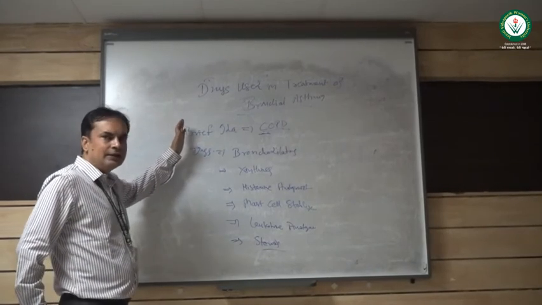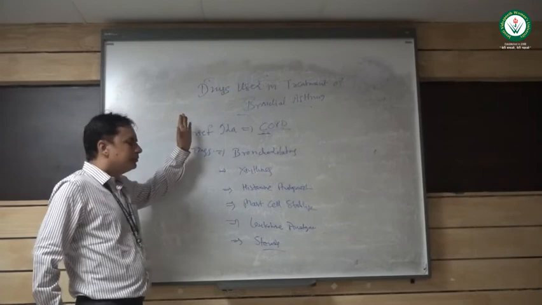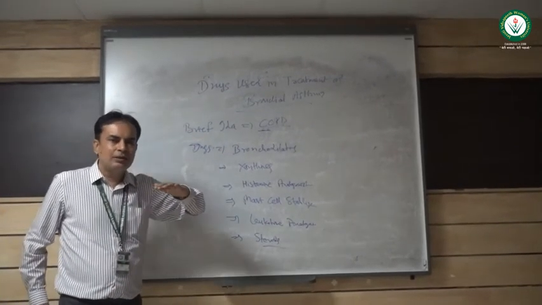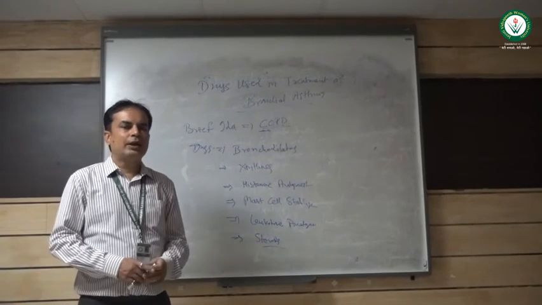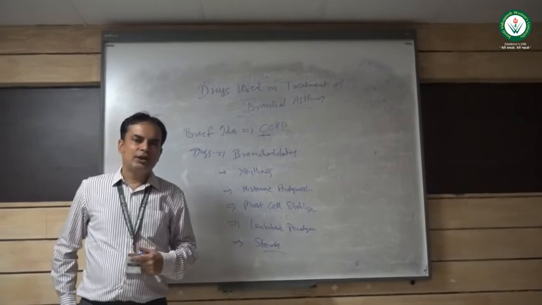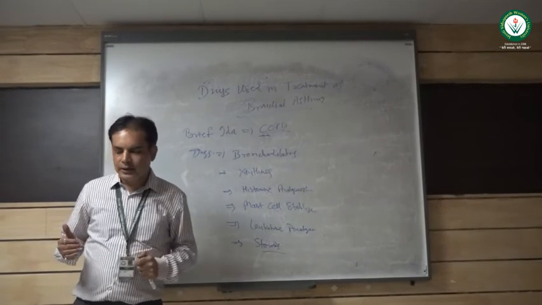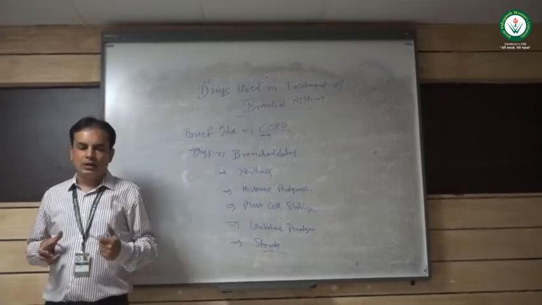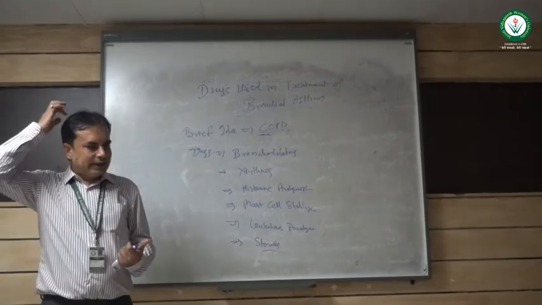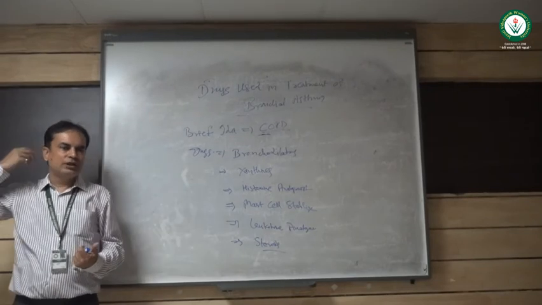We will review once again. Basically, what is bronchial asthma? Bronchial asthma is a chronic obstructive pulmonary disorder, meaning regularly occurring pulmonary obstruction. As I told you, the reason behind this is mainly allergy. Allergy is basically an autoimmune thing.